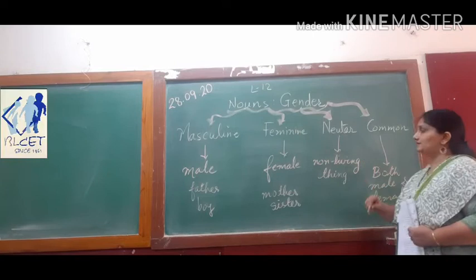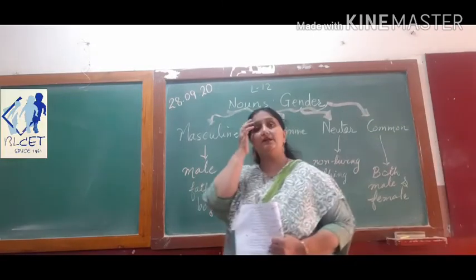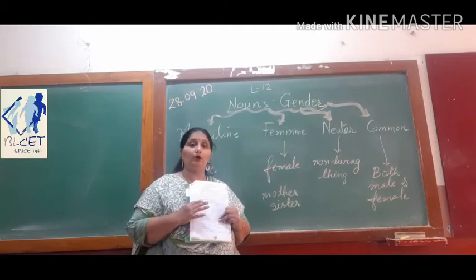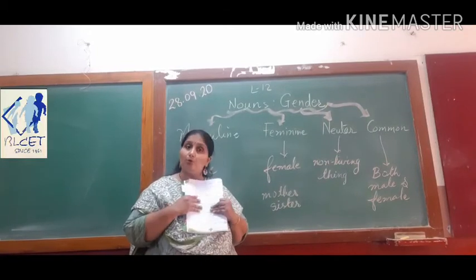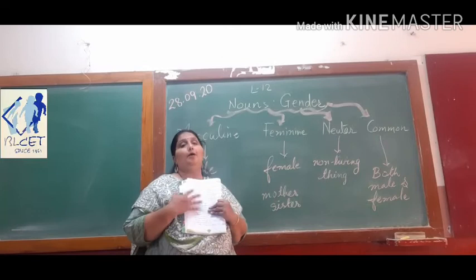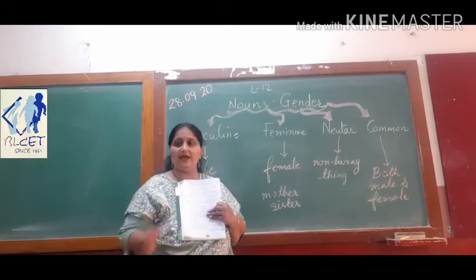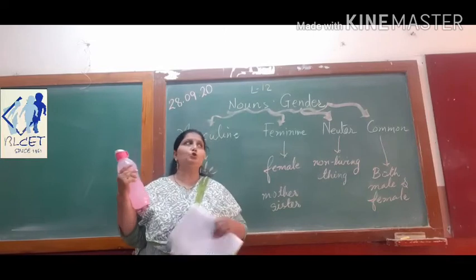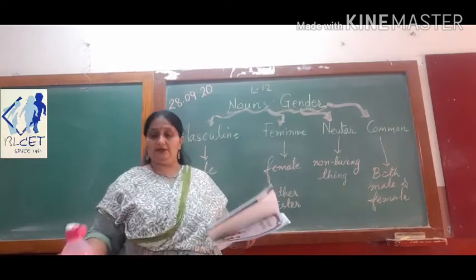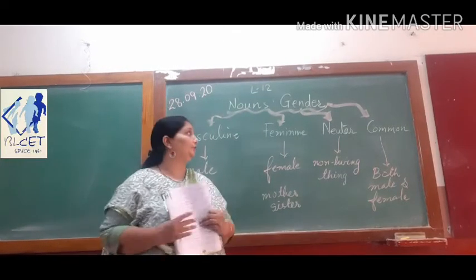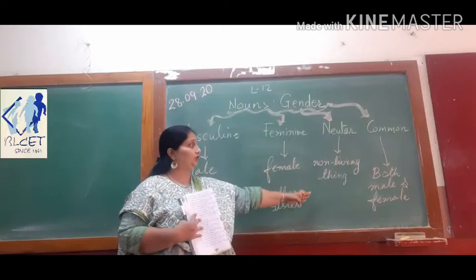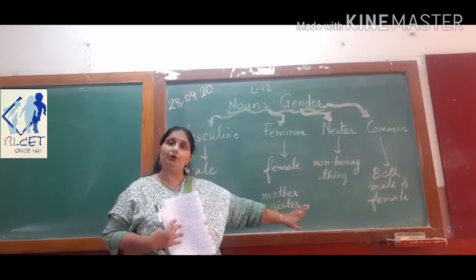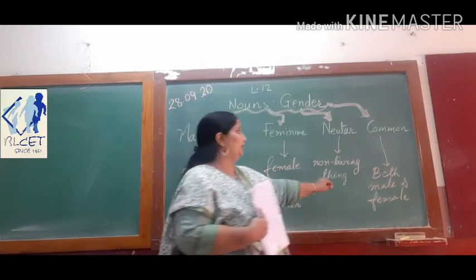Then coming to the next, neuter gender. Neuter gender is something that you are getting introduced to. So when I say I hold a book, what is the gender of the book then? Book is a non-living thing. If I say I have a bottle, bottle is a non-living thing. So we cannot decide whether it is male or female, so we put it in the category of neuter gender. The non-living things are in the category of neuter gender. Okay, all the non-living things.